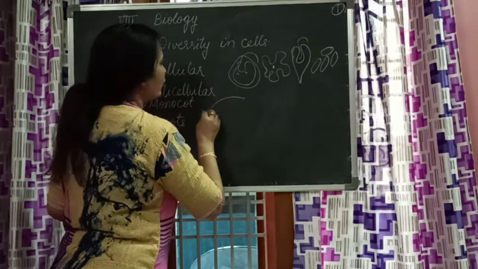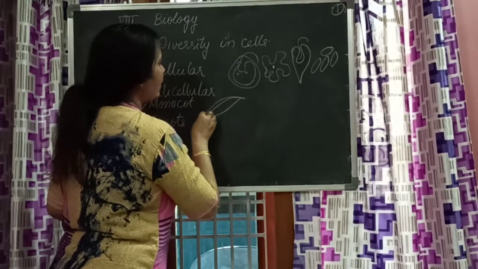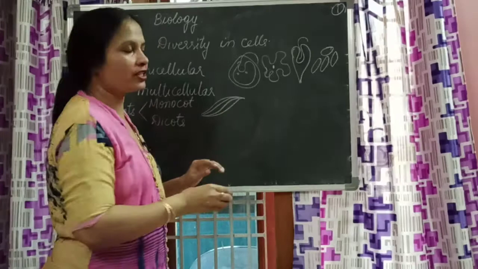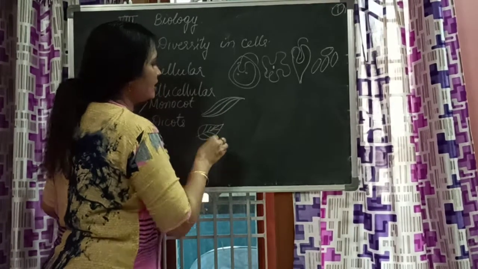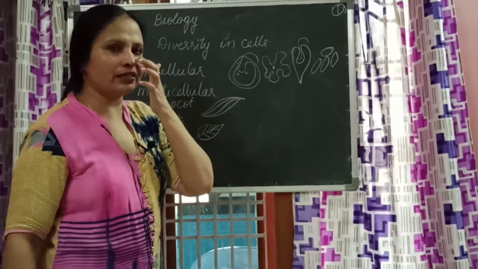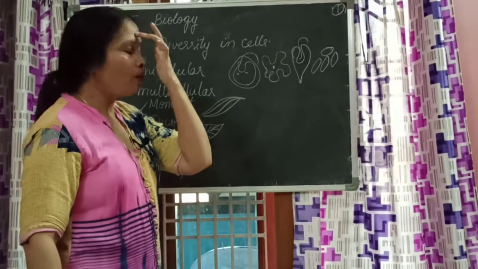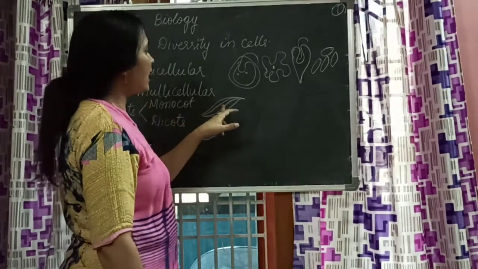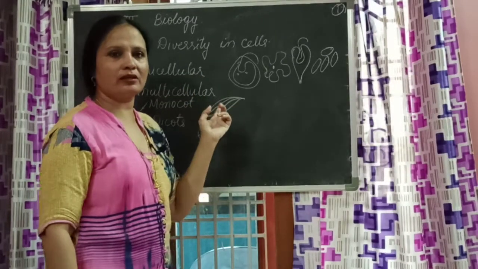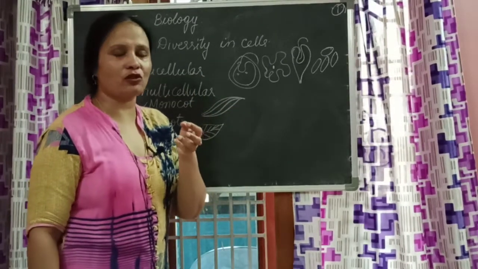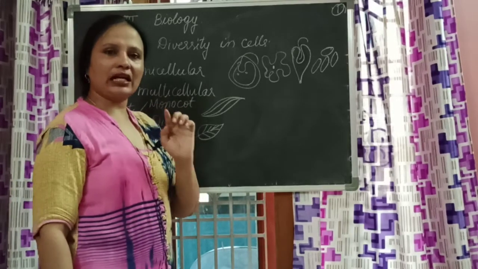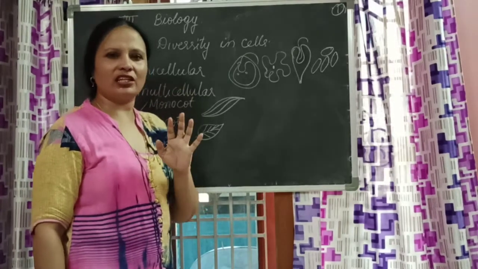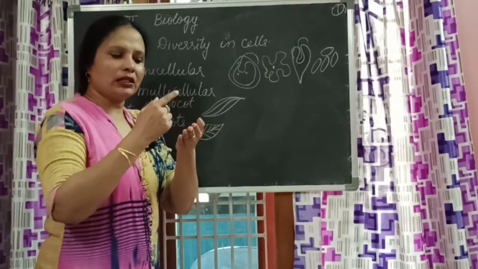When you observe the leaf, if it has parallel venation like this, that is a monocot. If the leaf has reticulate venation like this, it is a dicot. By seeing itself, we understand whether it is a dicot plant or a monocot plant. Now take a grass blade, a grass leaf. We actually call it a blade, children.